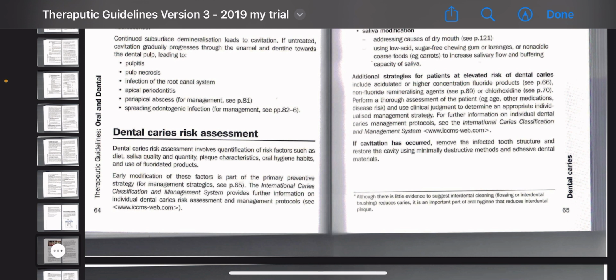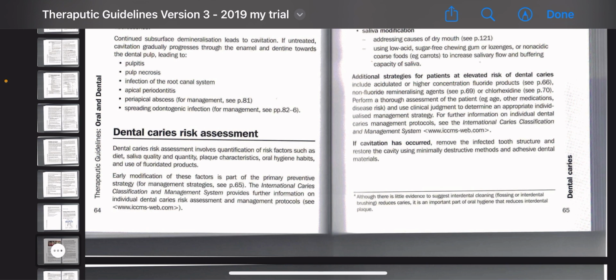It is frequently repeated because all patients are not the same and do not bear the same risk factors. Some take more sugary fruits, some do not brush, some do not have fluoride in their water. These are very different situations, so we use clinical judgment to determine an appropriate individualized management strategy.